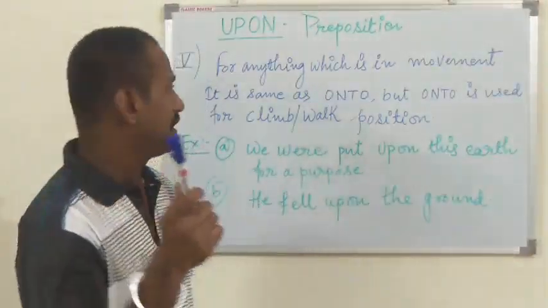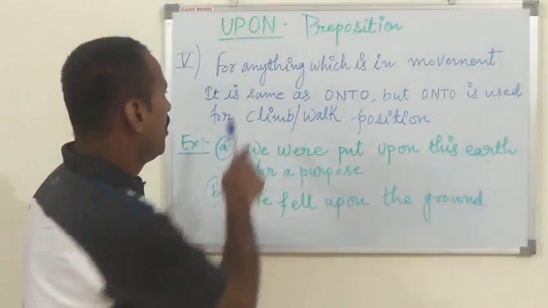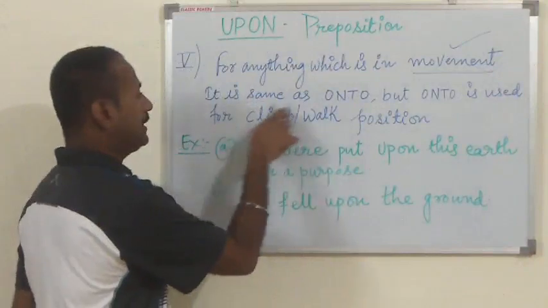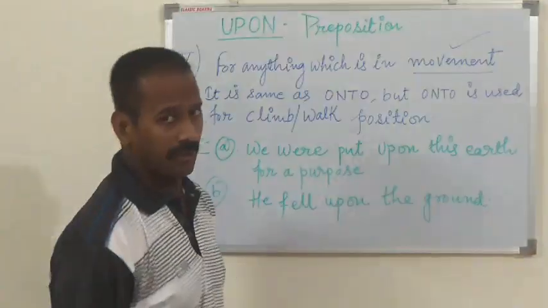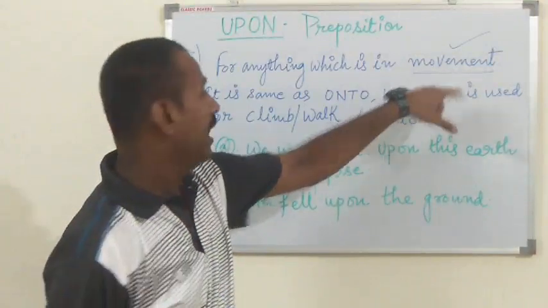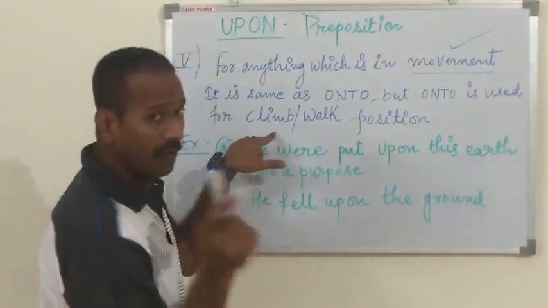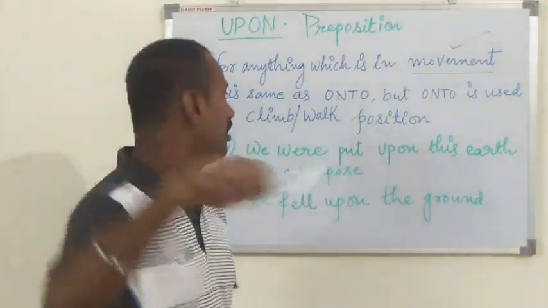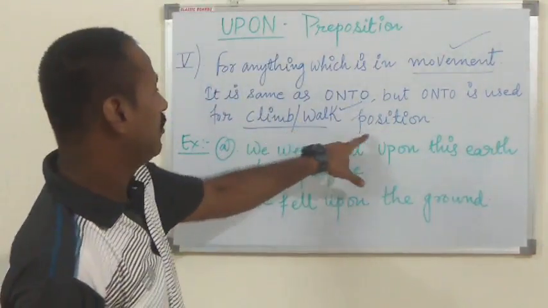The use of upon for something in movement is the same as onto. But there is a slight difference between onto and upon. Upon is used for a moving position, something that is in motion. Onto is used only when something or someone is climbing or walking.